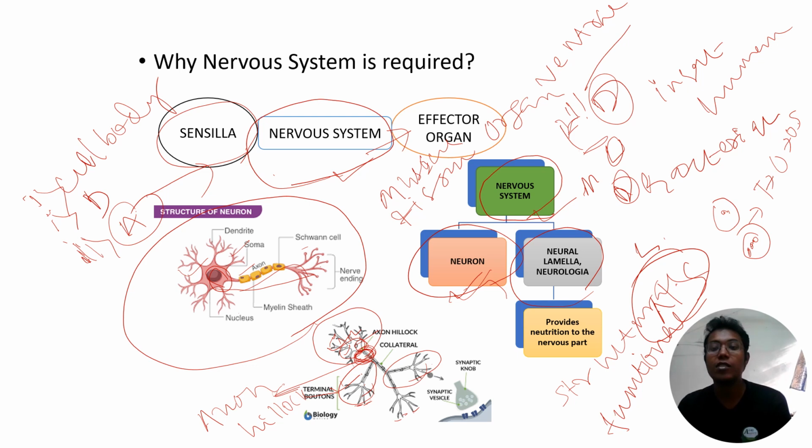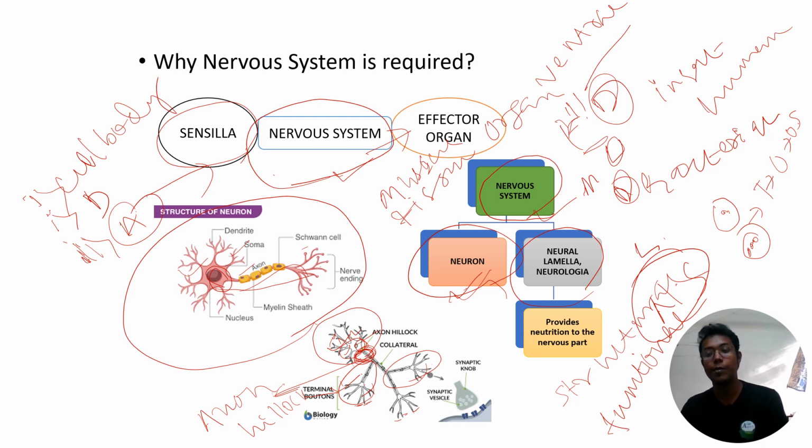So neuron is the structural and functional unit of the nervous system. Neuron is divided into three parts. First one is the cell body. Its other names are soma, perikaryon, or neurocytes. The portion of the neuron where the nucleus is present, surrounded by the protoplasm, that is called your cell body. From the cell body, there are too many protoplasmic extensions coming out.